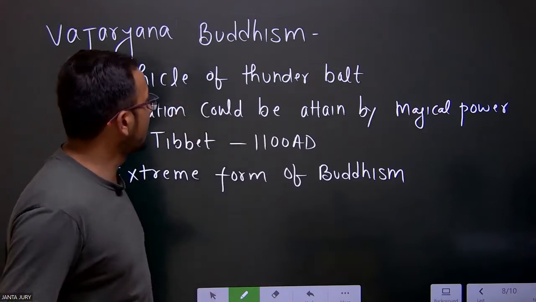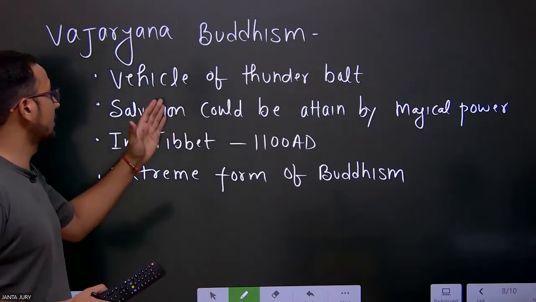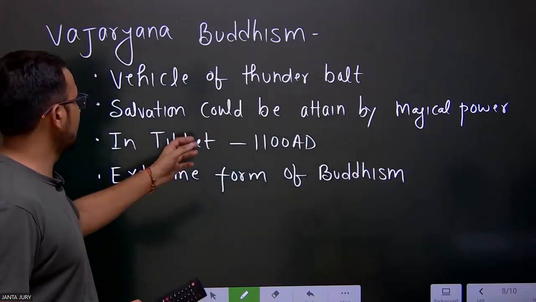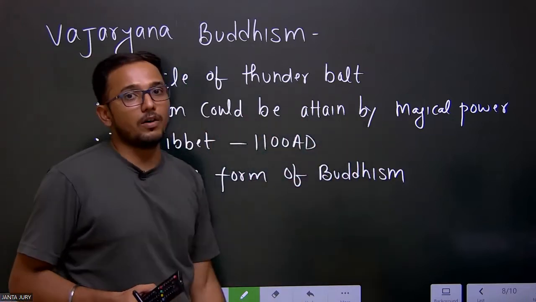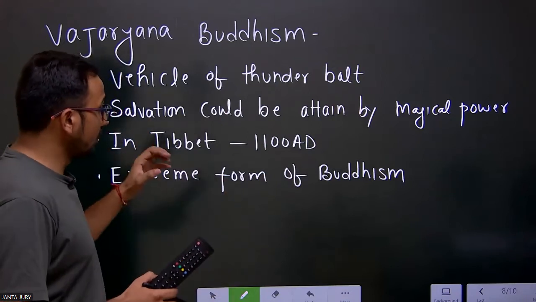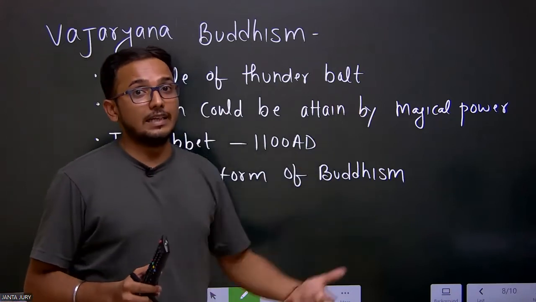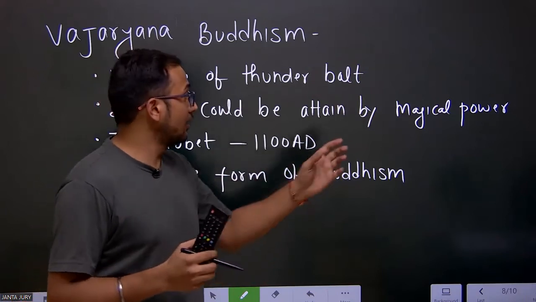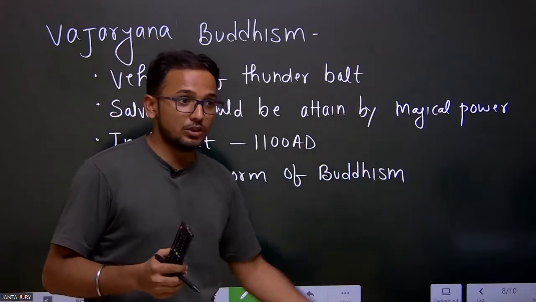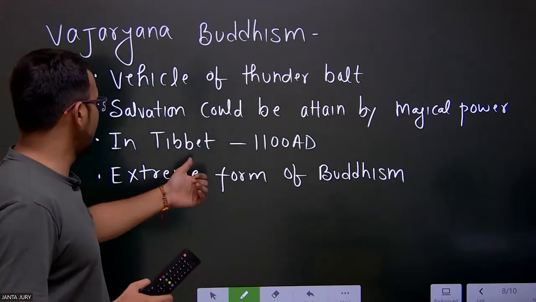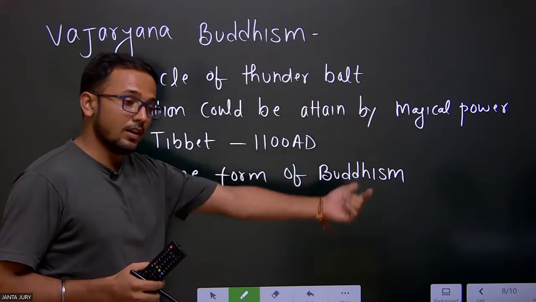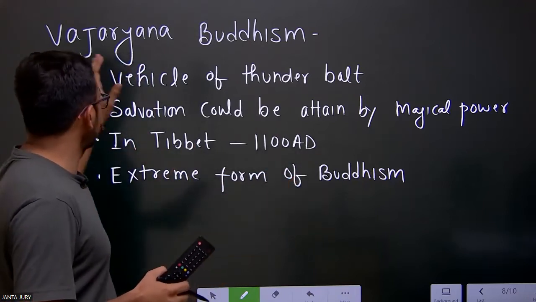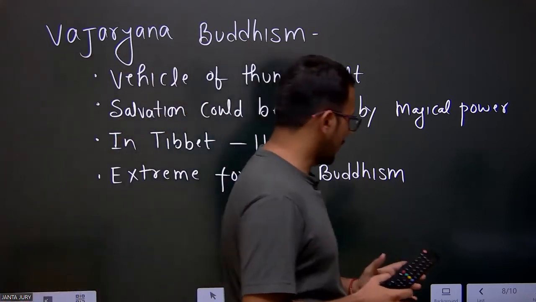Now look at Vajrayana Buddhism. Vajrayana was considered the vehicle of the thunderbolt, because salvation could be attained by magical power. Buddhism was introduced in tribal areas, and their local rituals and customs were incorporated into Buddhism. In Tibet, around 1100, it was introduced, and this was an extreme form of Buddhism.